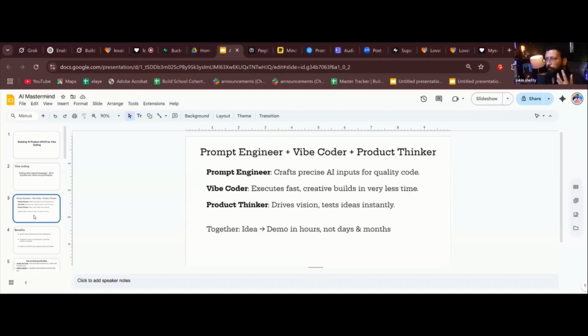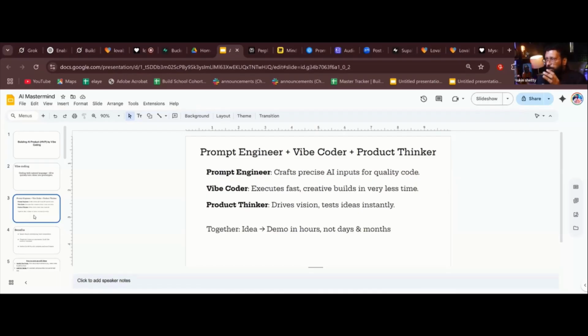Okay, I'm going to tell you how you need to think about using AI to build AI. The prompt engineer crafts precise AI inputs for quality code. The vibe coder executes fast, creative builds in very little time. Earlier, in the traditional way of coding or building software, people used to take weeks, months, sometimes even years. But because of AI, because of vibe coding, we can build products within hours, not even weeks, not even days. So that is what this combination gives you.